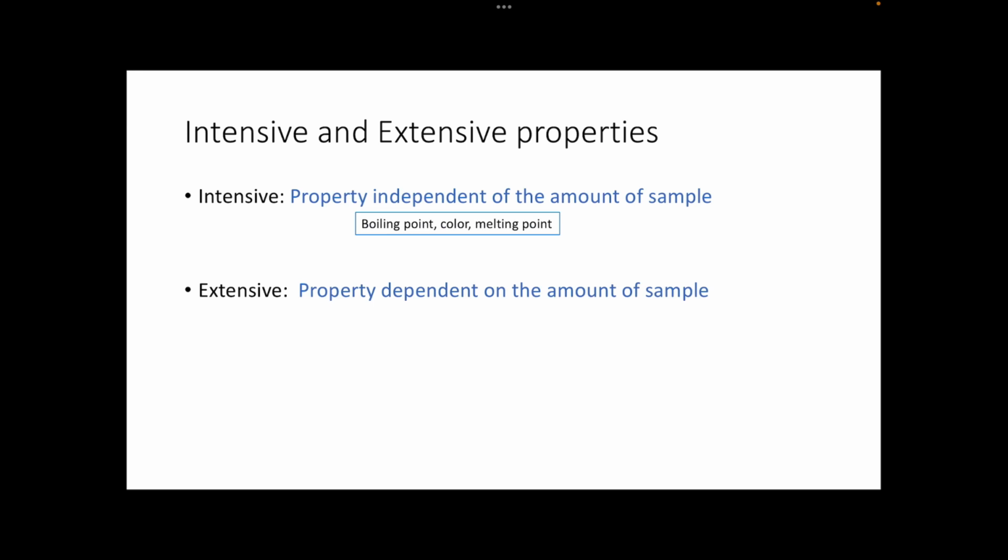An extensive property is a property that is dependent on the amount of sample. So remember, a property is anything we can measure. We can measure volume and mass and shape. These could be dependent on the amount of the sample. That is an extensive property.